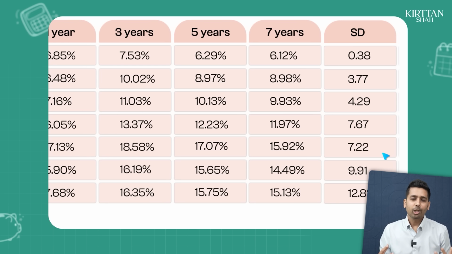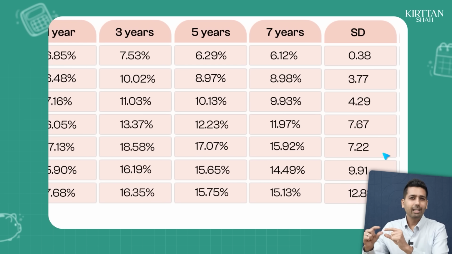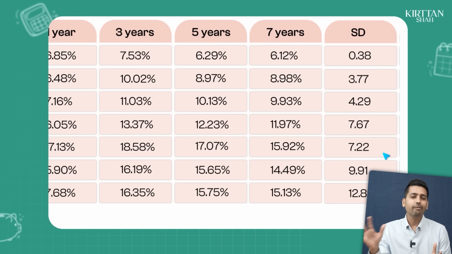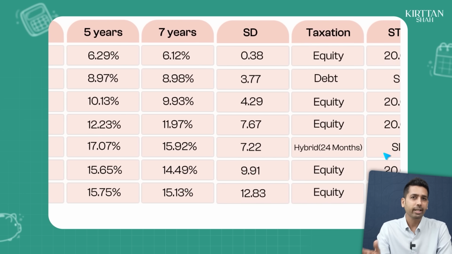So if I'm given a choice to select between a balance advantage fund and a multi-asset fund, the data shows that the risk is almost the same, but the multi-asset fund has done 4-5% CAGR more than the balance advantage fund. So you would typically want to opt for a multi-asset fund in general, because it also allows the fund manager to take a position in gold and silver if at all need be.